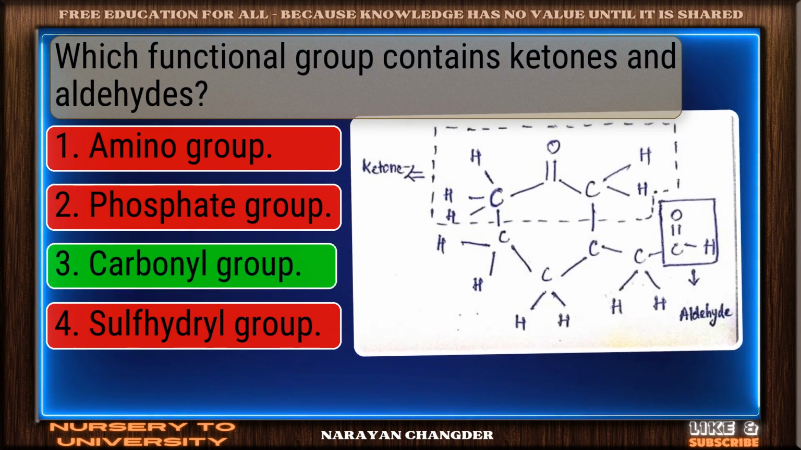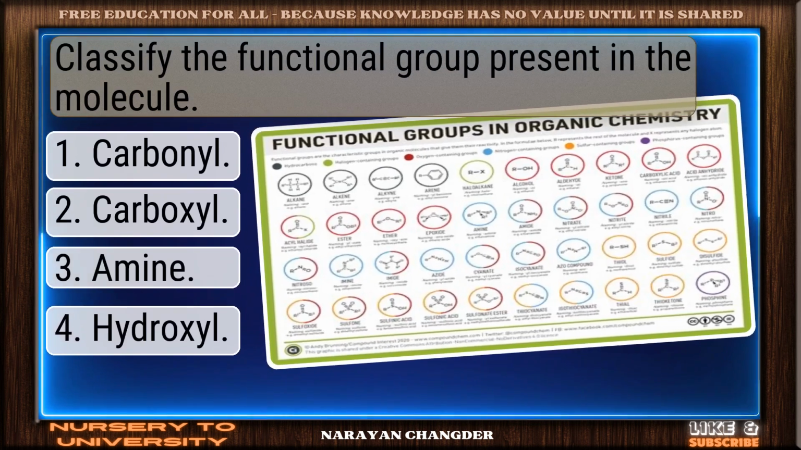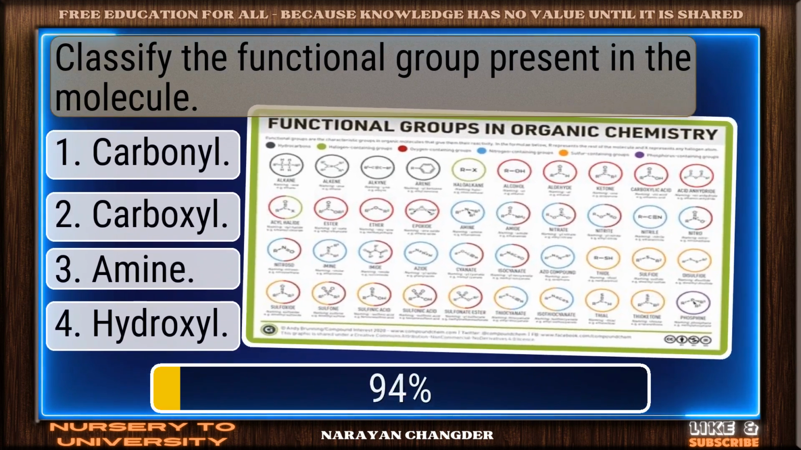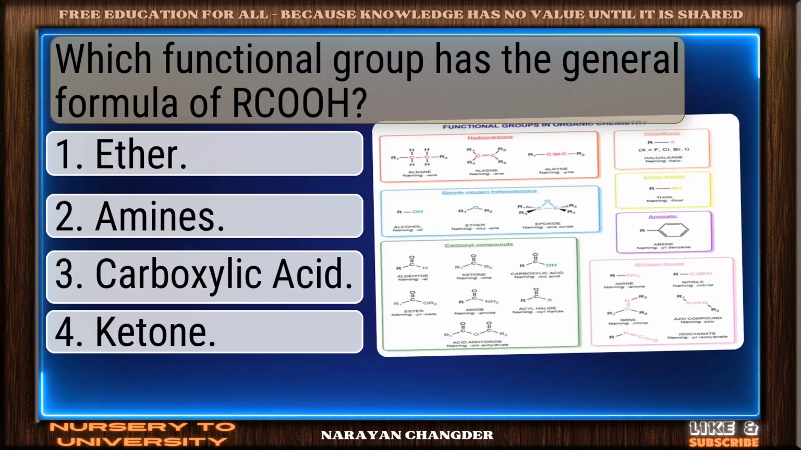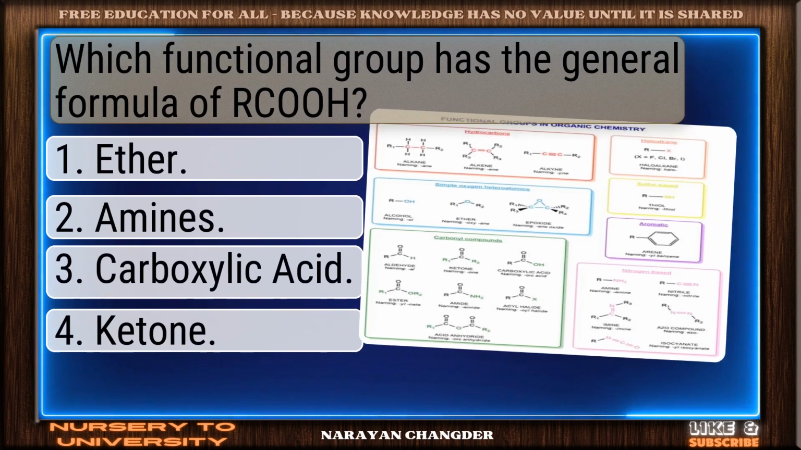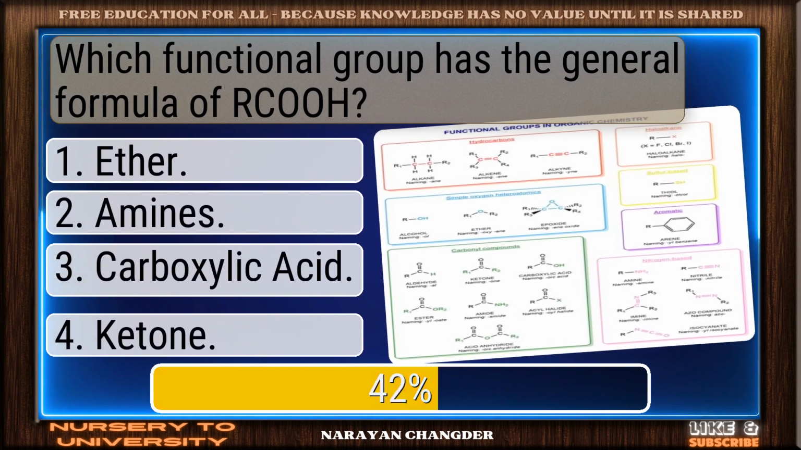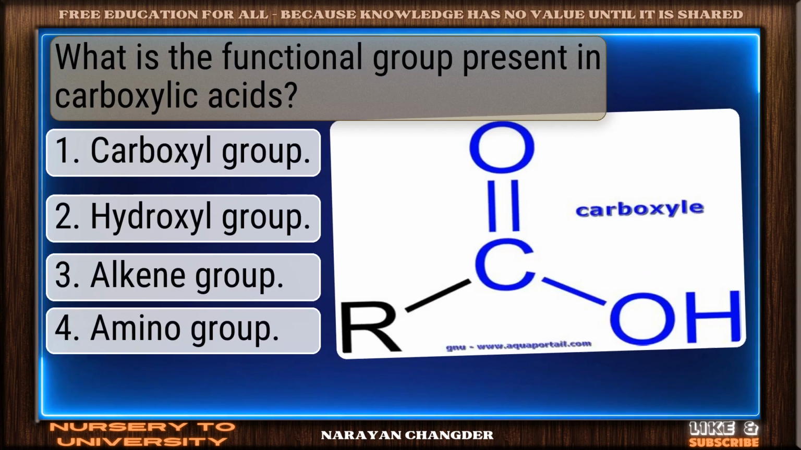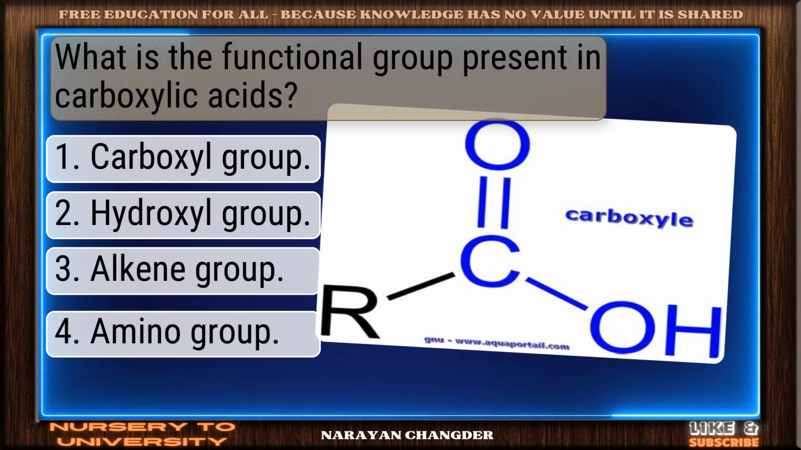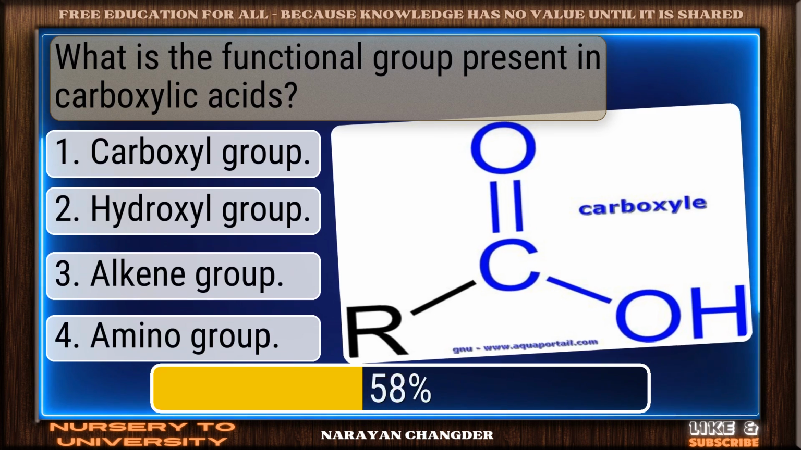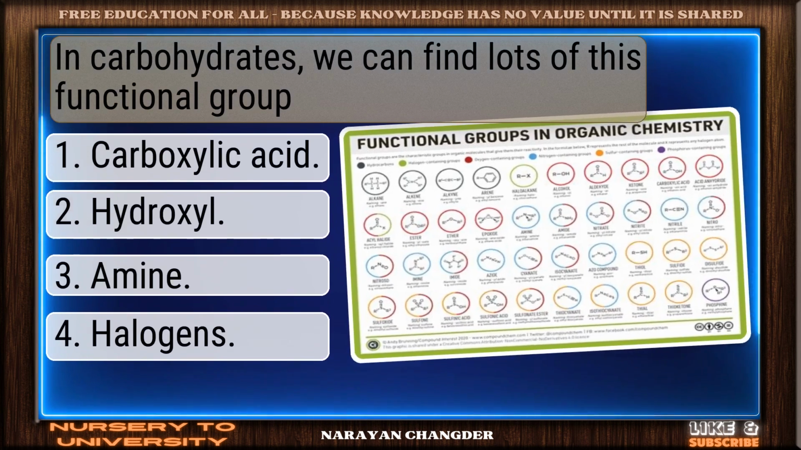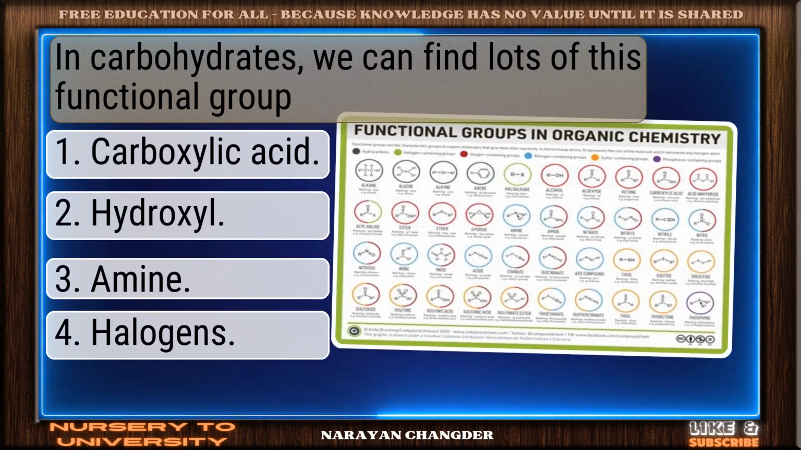Excellent reasoning, carbonyl group. Classify the functional group present in the molecule. On target, hydroxyl. Which functional group has the general formula of RCOOH? Precise answer, carboxylic acid. What is the functional group present in carboxylic acids? Nice work, carboxyl group. In carbohydrates, we can find lots of this functional group.